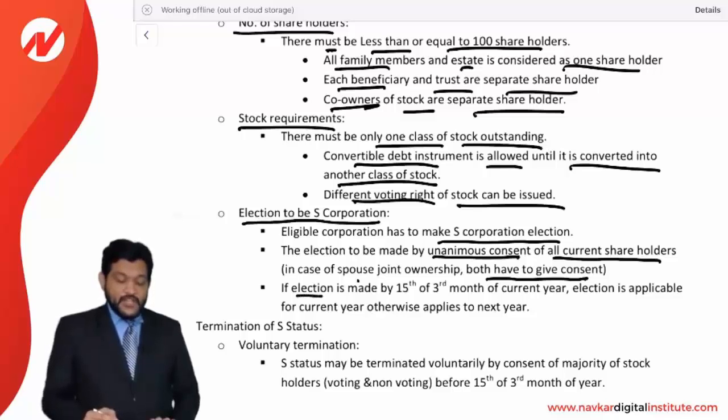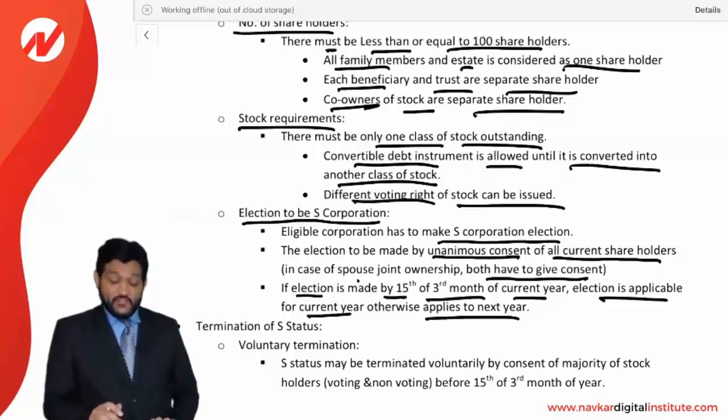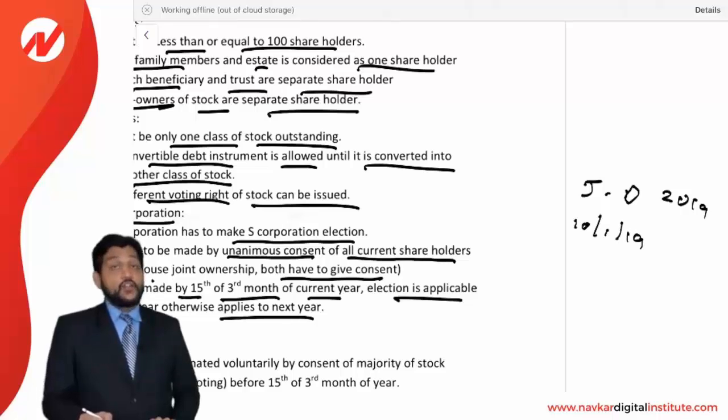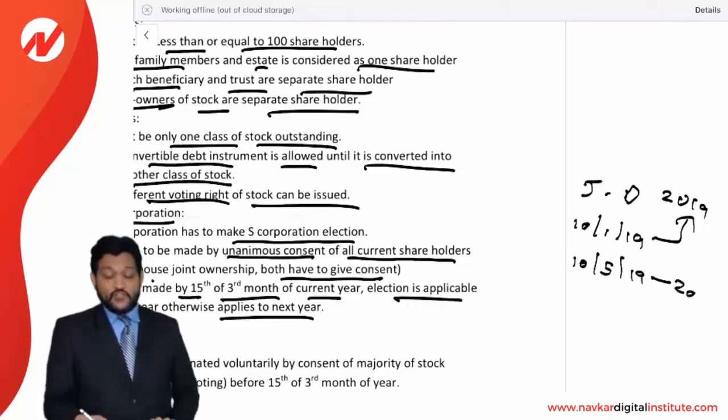If the election is made by the 15th of the third month of the current year, the election is applicable for the current year. Otherwise, it applies to the next year. Look at this, the 15th of the third month. Let us say the year followed is January to December. We are talking about 2019, for example. Let us say the S election has been filed on 10th January 2019. Then for which year will the S election be applicable? 2019. Let's say the election is filed on 10th May 2019. Then S status will be applicable for 2020, not for 2019.